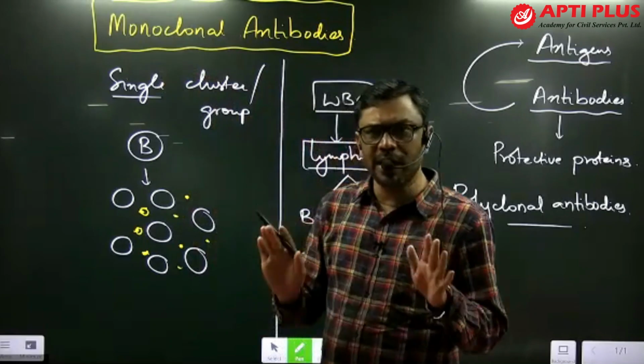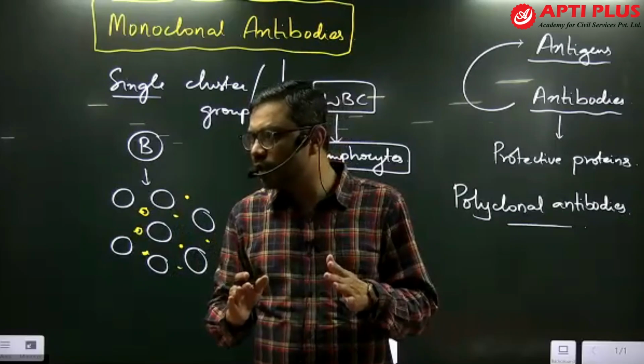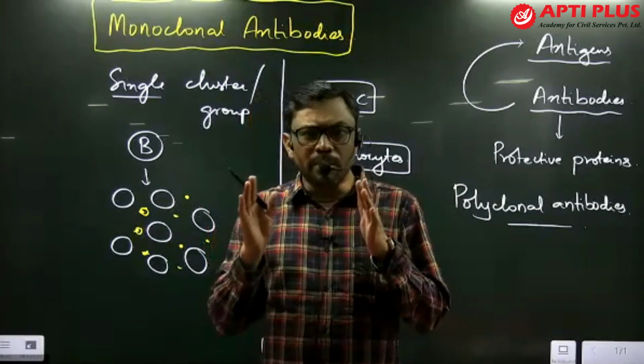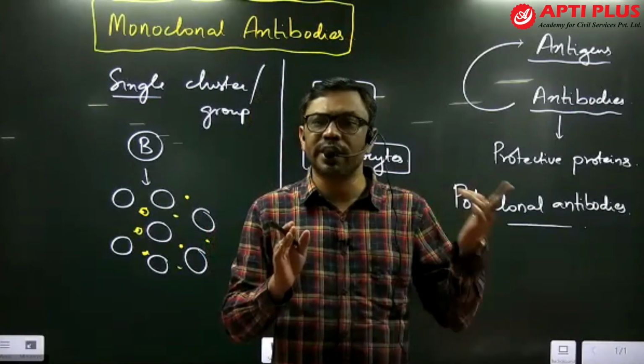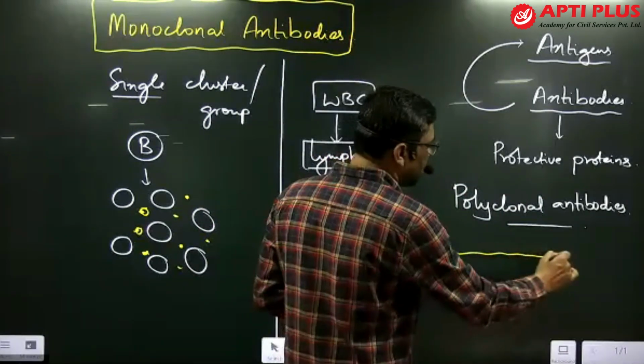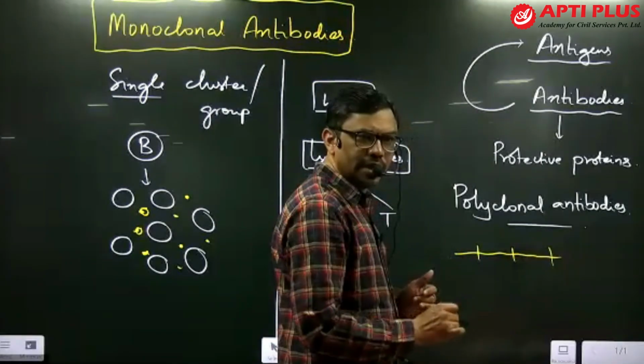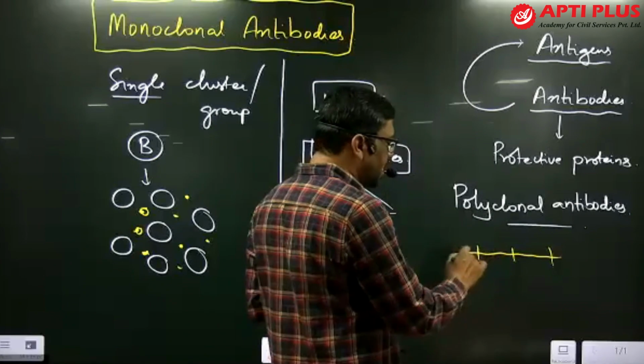So simply remember, the antibodies released in our body are polyclonal in nature. Different B lymphocyte cells release different types of antibodies. Suppose this is an antibody, it has polypeptide chains, meaning a group of amino acids.